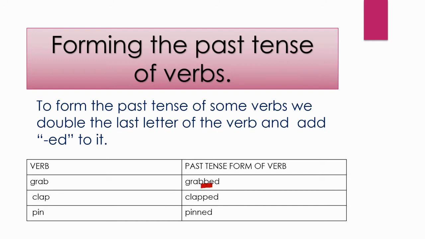Same as it is, the past tense of the verb clapped is formed by doubling the letter P in the verb clap and adding ed to it. The past tense of the verb pinned is formed by doubling the letter N in the verb pin and adding ed to it.